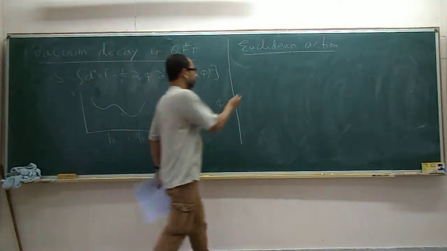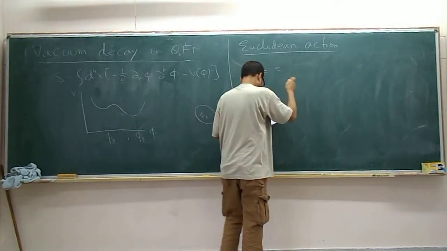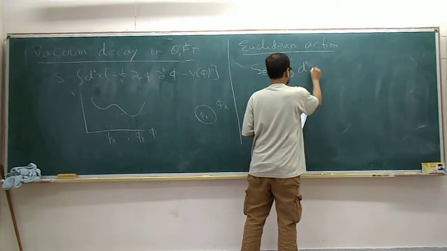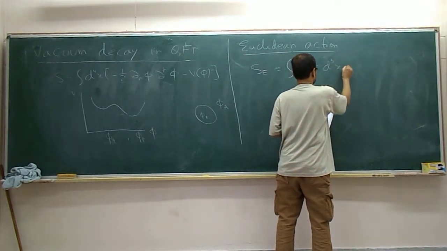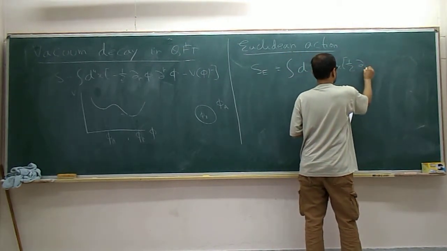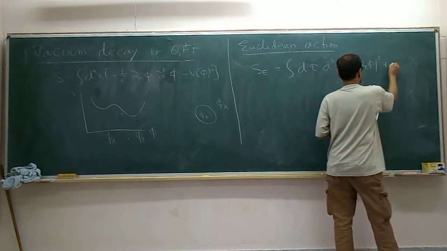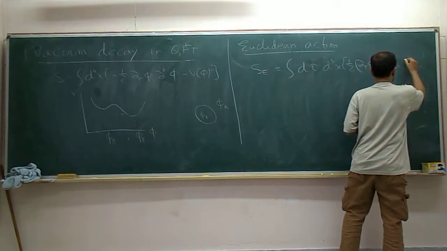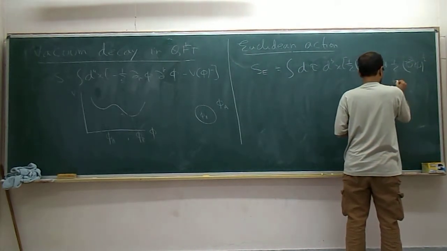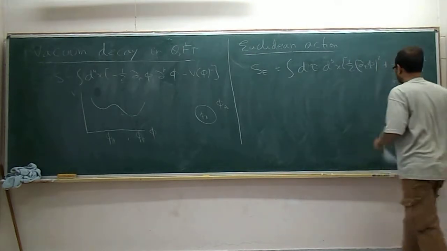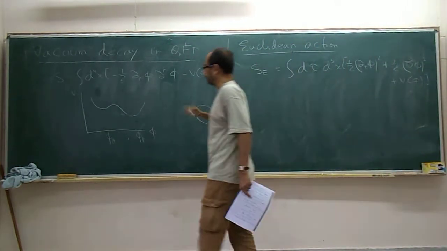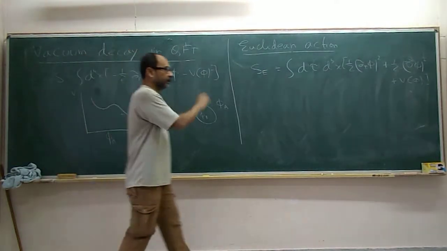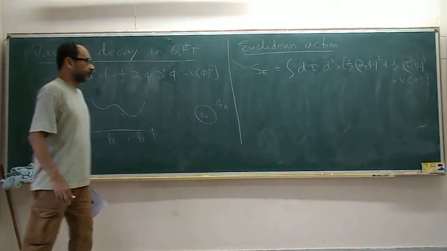So we take a Euclidean action A_E, which I'll write as the integral d4x, so I can write this as d tau d3x, of half (d phi)^2 plus half (grad phi)^2 plus V of phi. Yesterday I had also subtracted out V of phi A. That will of course not affect any of the equations of motion. So today I will not subtract this, so that it just becomes directly the analytic continuation of this with the minus sign. And then eventually when you describe the probability, we have to subtract it out.